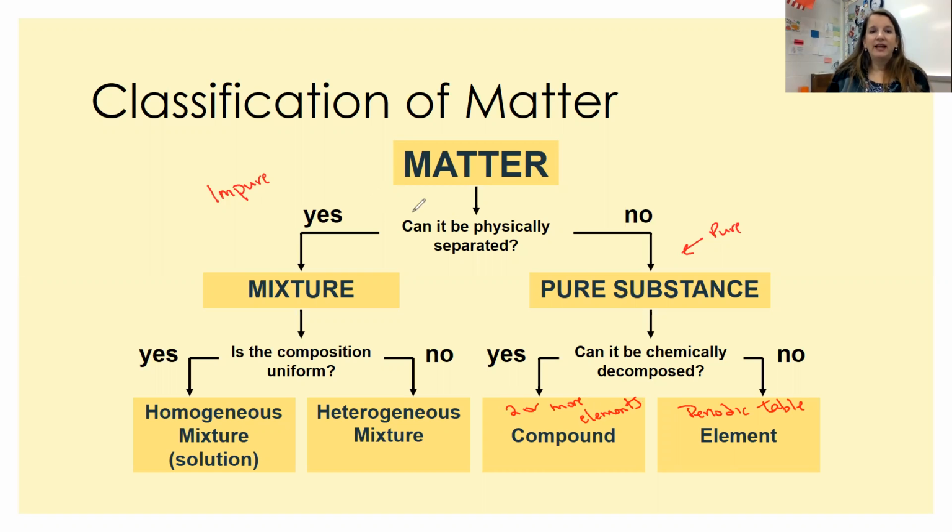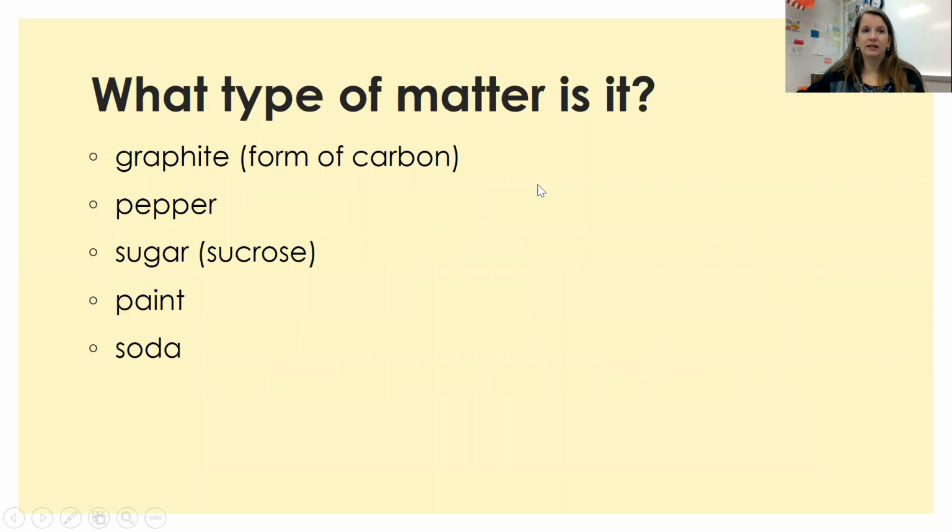Over here, if they can be physically separated, you've got a mixture, and remember, there are two types of mixtures, your homogeneous and your heterogeneous mixtures. You're looking to see if the composition is uniform. Can you see the different parts of that mixture? Because that's going to let you know if it's a homogeneous mixture or if it's a heterogeneous mixture, okay? So that is our types of matter. Let me clear these drawings here. And we're going to talk really quick about the states of matter in a second.